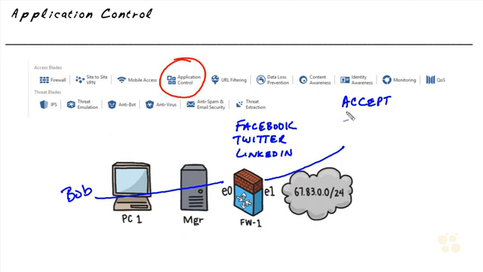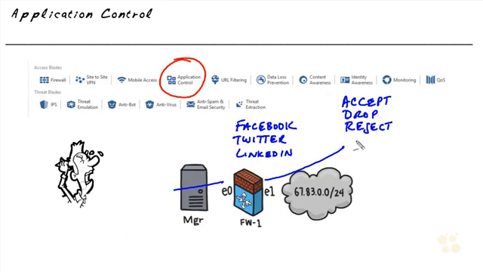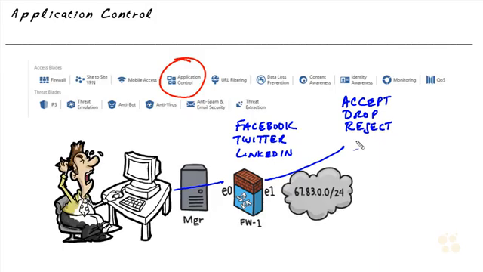And then in the actions column, when there's a match in our rule, we have options of accept, which is allowing the traffic. We also have the options of drop or reject. Now, they're both bad news for the user, but a drop simply drops the packet, while a reject actually sends a TCP reset back to the source so that the source wouldn't have a half-formed session. He'd get the reset and just go ahead and reset the connection. And Bob would still be left wondering why the website didn't come up.